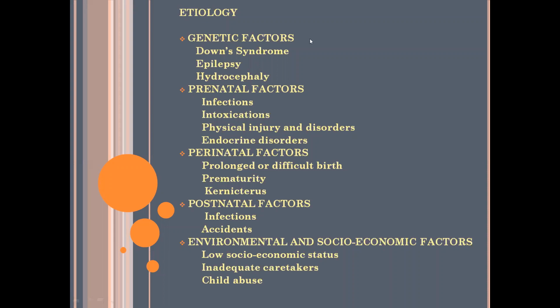So the next is physical injury and disorders. Okay, so there may be some physical injuries, or there may be some disorders during the prenatal stage, which may be the cause of mental retardation. And the next is endocrine disorders. Any idea about endocrine disorders? Like, ma'am, diabetes, thyroids. Yes. So endocrine disorders are mainly diabetes mellitus and hypothyroidism. These are all the factors under prenatal factors.